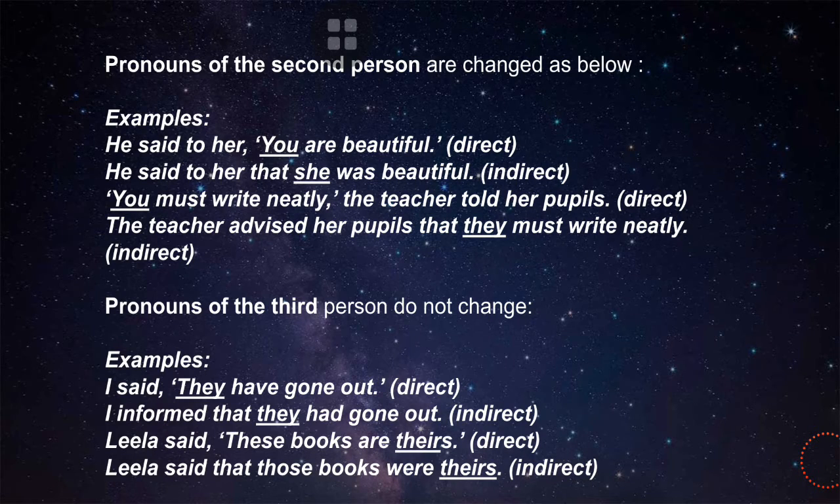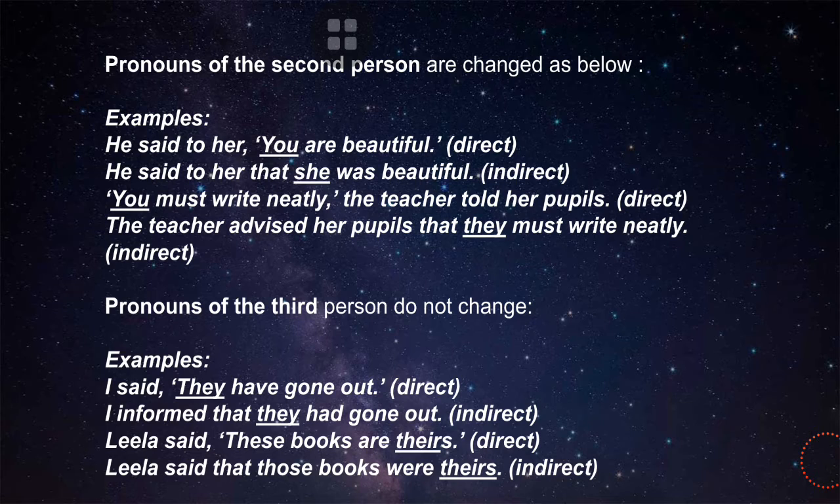Pronouns of the second person are changed as below. You can see this example. For the first example, he said to her, "You are beautiful." This is direct because of the second person. And the second example, he said to her that she was beautiful. This is indirect. And the pronouns of the third person do not change.